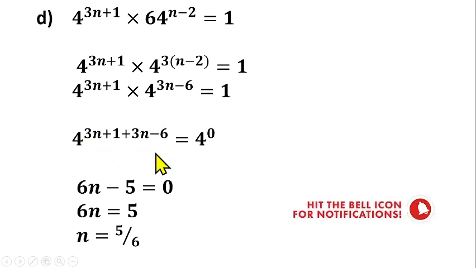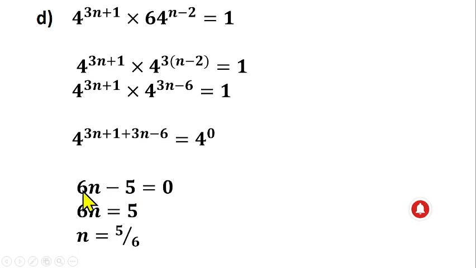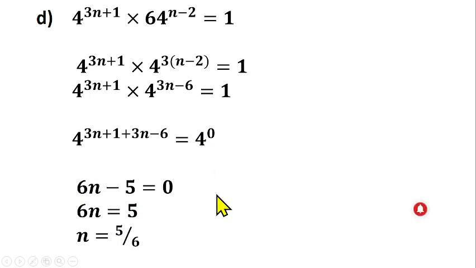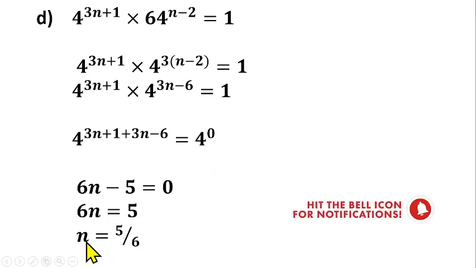You can now simplify this. We have 3n plus 3n, that will give us 6n. 1 minus 6, that will give us minus 5, equals to 0, which is the power of this, because 4 will take care of 4 here. So you can collect like terms from there. Minus 5 comes here. You have 6n equals to 5. Divide both sides by 6 to get n. n will equal 5 over 6.